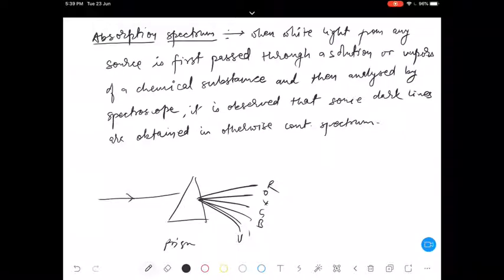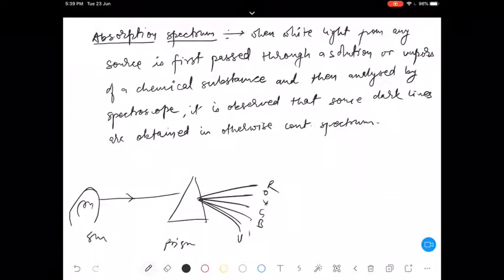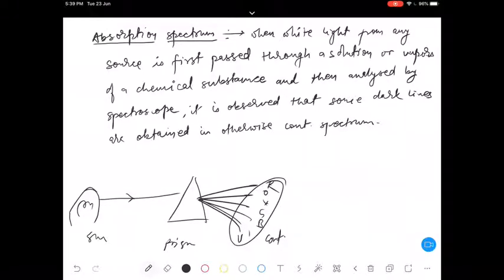Directly, this white light is coming from some bulb or sun, let's say, and it is passed through this prism. A continuous spectrum is obtained, correct? But now in this case, I'll just clean this figure.